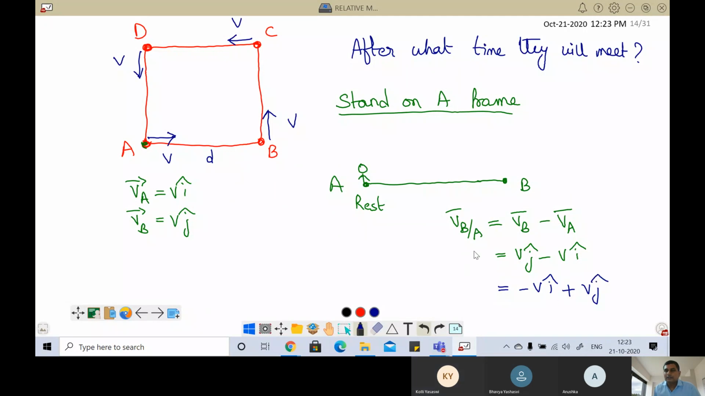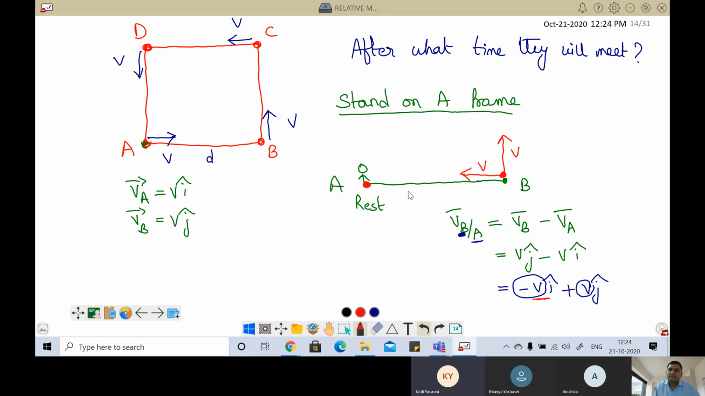That means what? When you stand on A and observe B, B is having negative x-axis how much? Minus V, and positive y-axis? Plus V. Second quadrant. Correct. So basically it is having one component this side as V, another component this side as what? V. Correct? Now here, which component will help him to reach A?